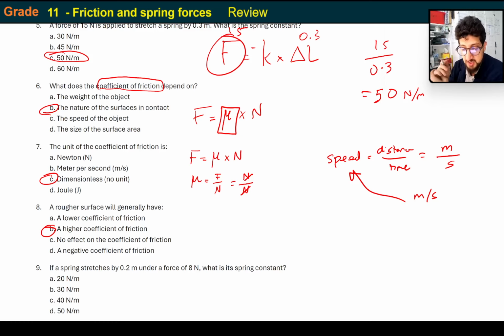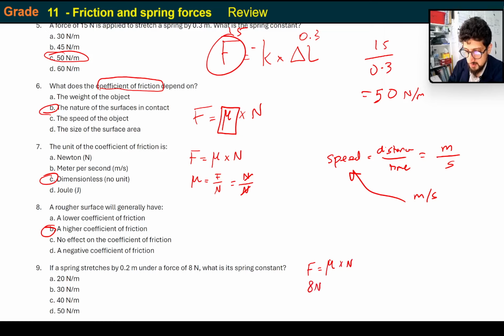If a spring stretches by 0.2 meters under a force of 8 newtons, what is the spring constant? So once again, always write the formula, it just makes things easier. You don't have to for multiple choice, obviously, not to get the mark, but I'm just saying it's really good practice. I always do it anyway.